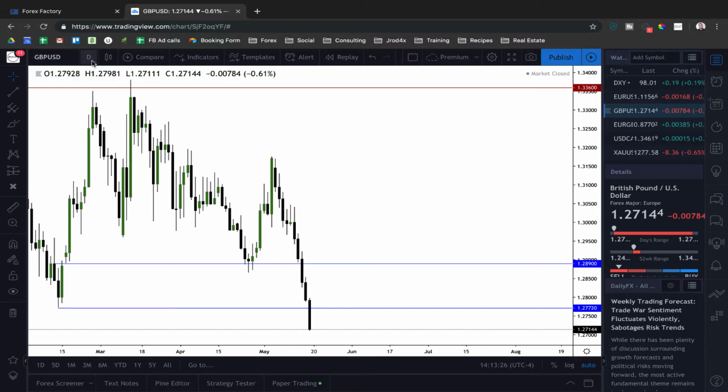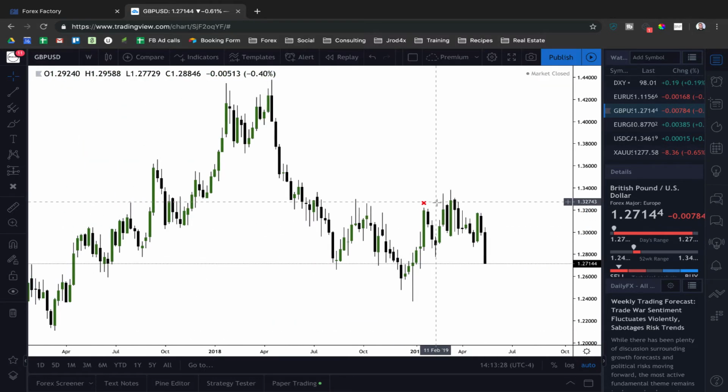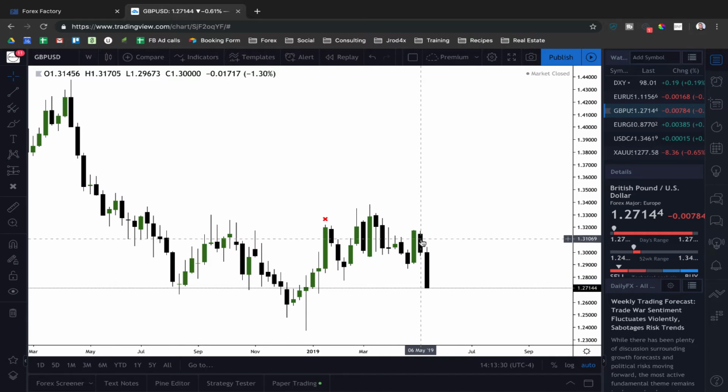Alright, British pound, this was the big mover for the week. If you look at the last 2 weeks, we've had significant bearish weeks on British pound. We've closed below this ICT bearish order block here, and we've now taken out this low here. So we've broken pretty much structure on the downside now. So I'll be looking for a continuation on British pound, seeing if we can get below these lows in here,